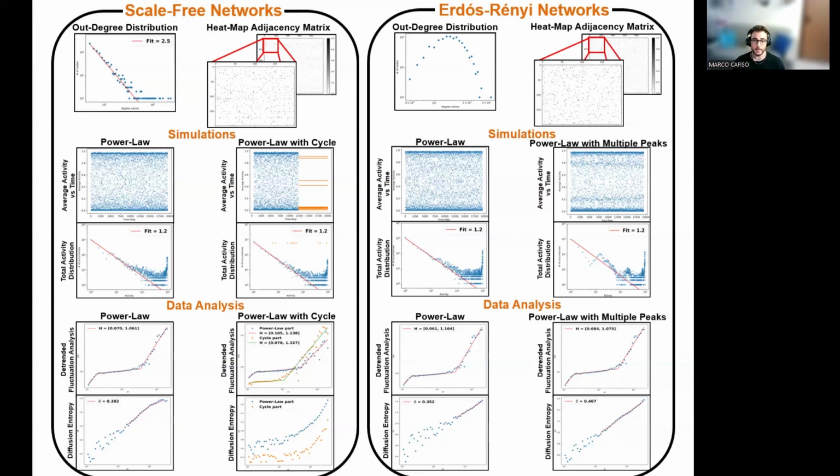While in the long time regimes of time lags, we found a Hurst coefficient always greater than 1, so we have a super-diffusive behavior that is related to a strong correlation in the diffusion variable. With the diffusion entropy, we found a self-similarity index that is always lower than 0.5, and it confirms the sub-diffusive behavior of the diffusion variable.